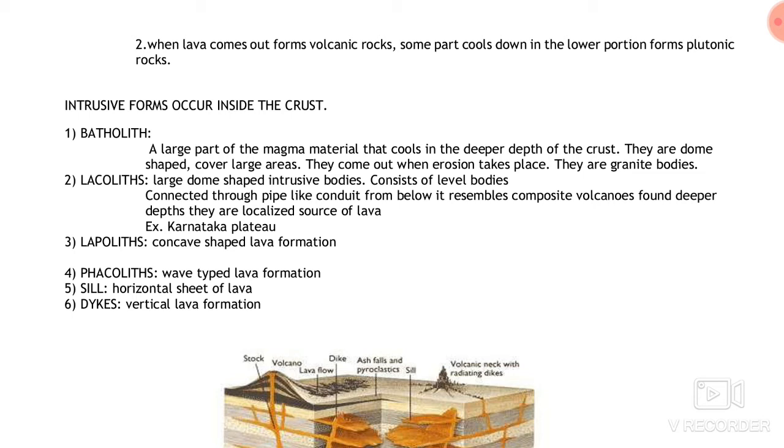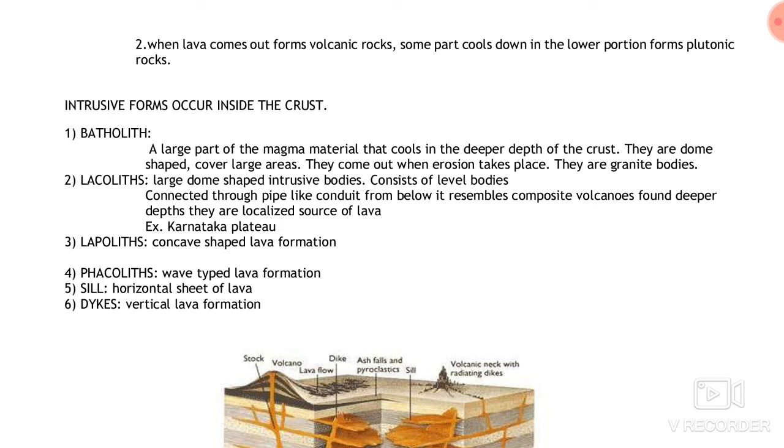The shape of the batholith is dome-like. It covers very large areas. It can only be seen after the erosional process, or you can say the denudational process. The upper layer of the earth gets eroded and the solidified part of the plutonic rock, that is batholith, is exposed. And these rocks are granite bodies, or you can say the rock is granite.